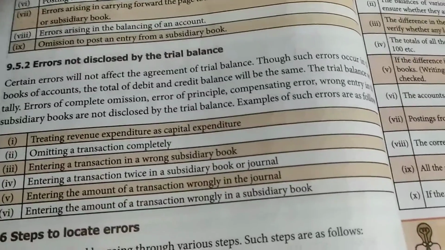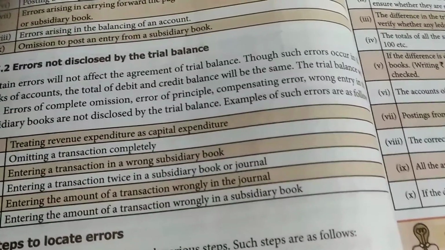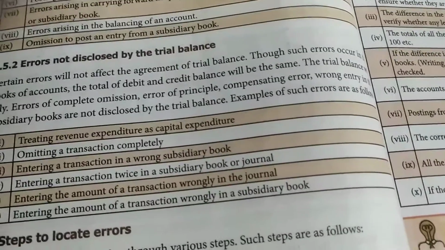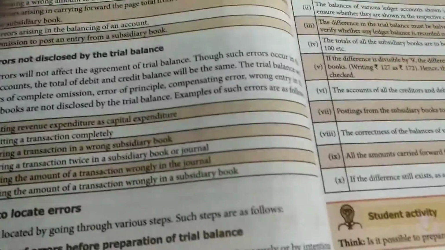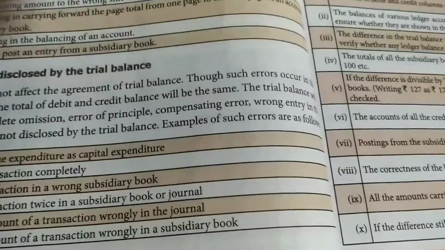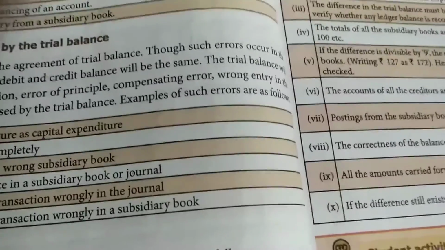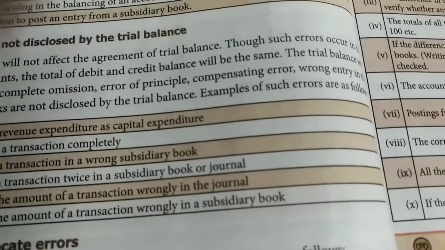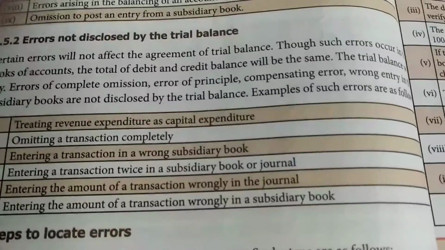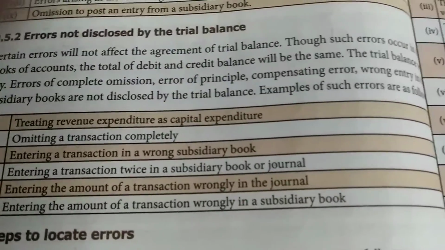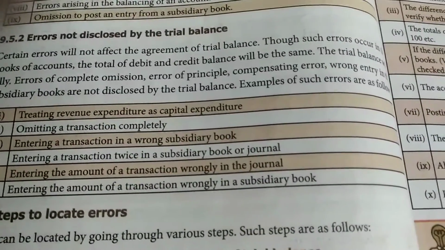Errors of complete omission. The entire transaction is left out. In such a case, it will not affect the trial balance. Only in case of partial omission, it will affect, because you would have entered on one side and left out the other account. That becomes a problem and it is disclosed in the trial balance. In case of complete omission, the entire transaction is left out, so this will not affect the trial balance. So errors of complete omission, error of principle, compensating errors, wrong entry in the subsidiary books are not disclosed by the trial balance.